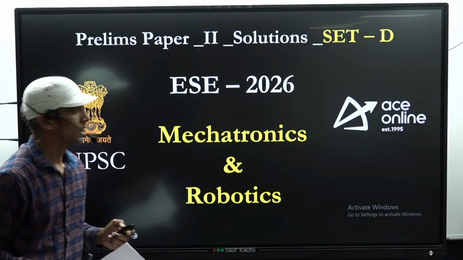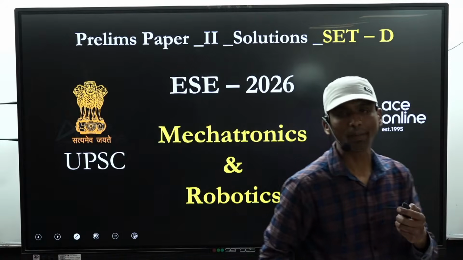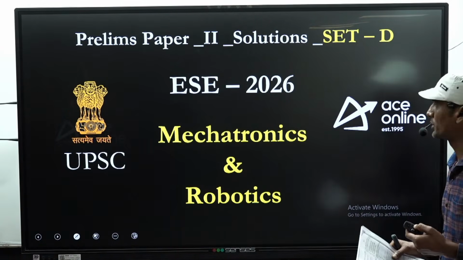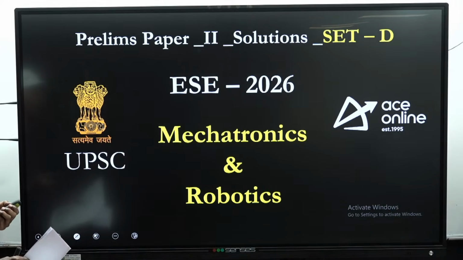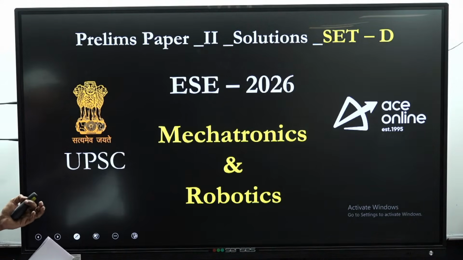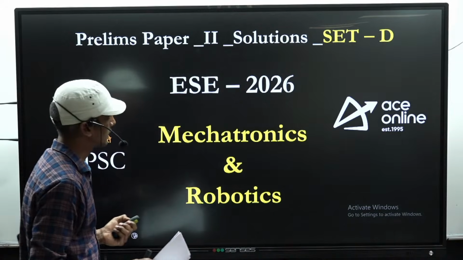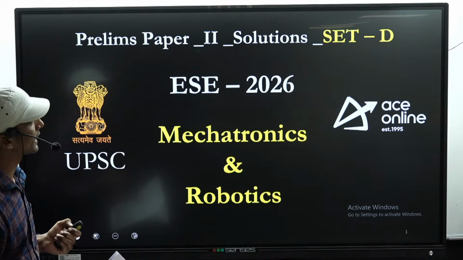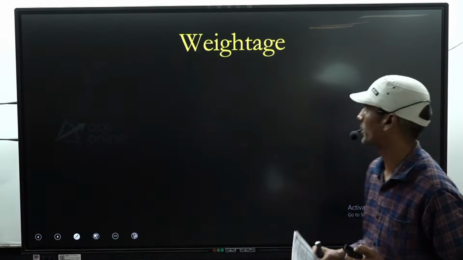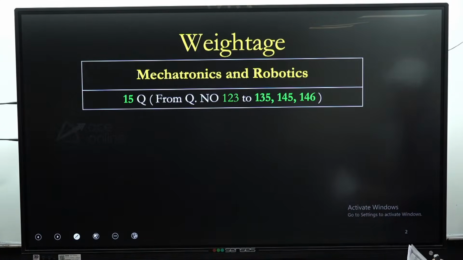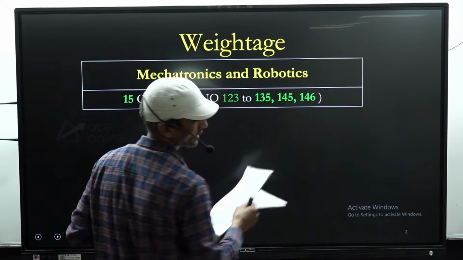So, hello everyone. Now we will discuss the detailed solution concerned with mechatronics and robotics. As we see concerning Set D, nearly 15 questions came from both mechatronics and robotics. Among these 15 questions, 4 are from robotics and the remaining from mechatronics. This is the weightage. The question numbers are given from 123 to 135, 145 and 146.